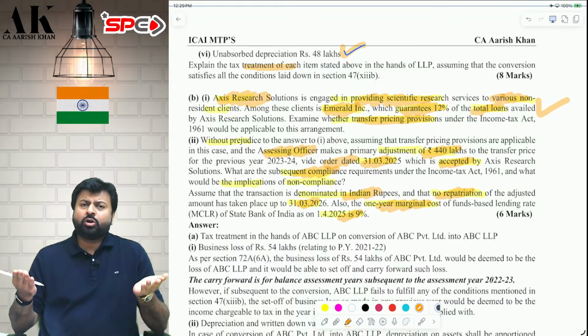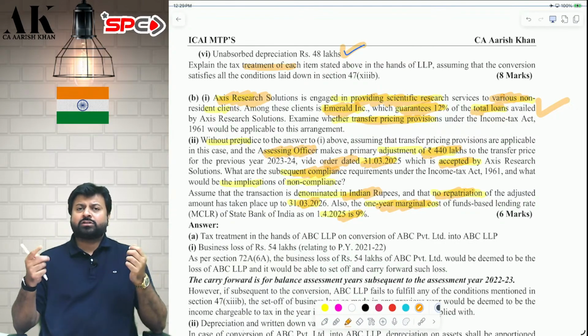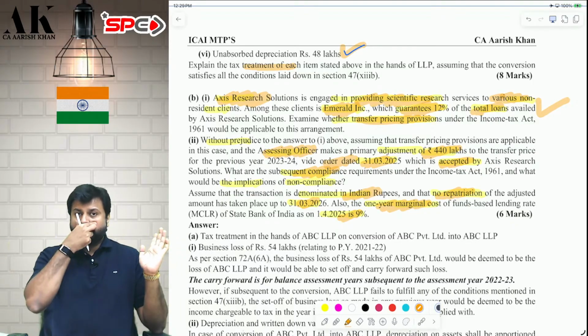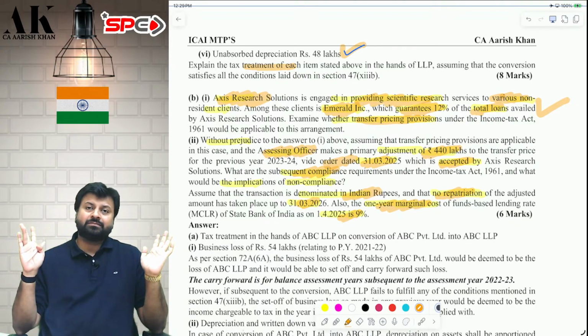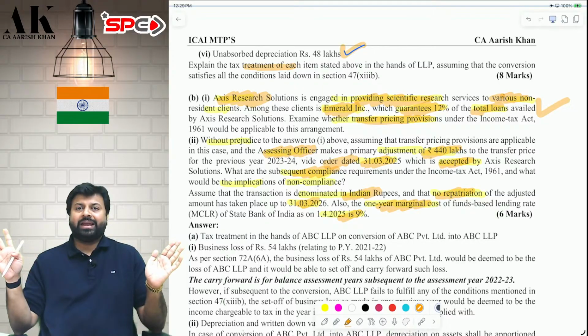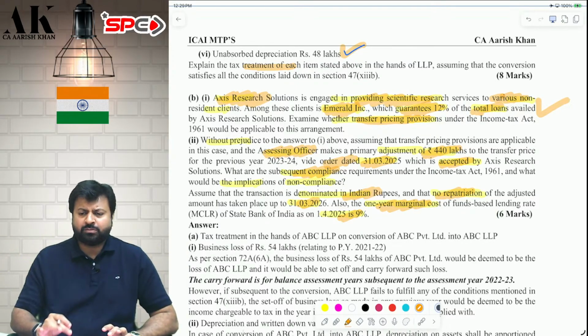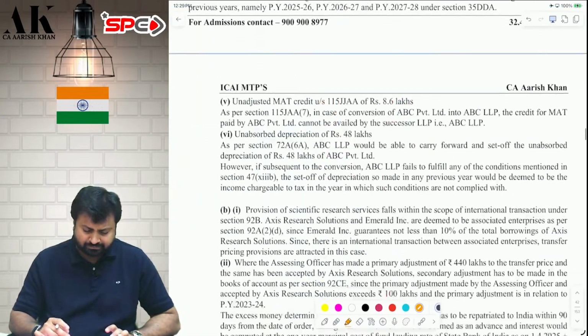You have one more option, that you pay one-time additional tax of 20.9664% and get relieved. Once you pay one-time additional tax of 20.9664%, that's it. After that, there is no need to pay any tax. I hope it is clear to all of you. Both the options are there. Whichever is more feasible, the assessee can go for that.